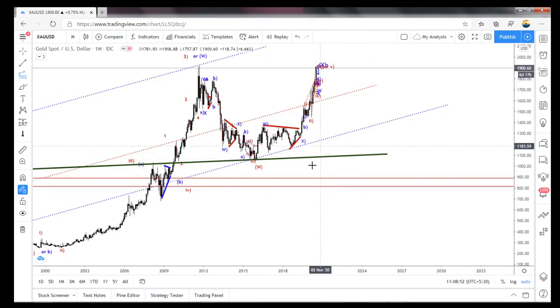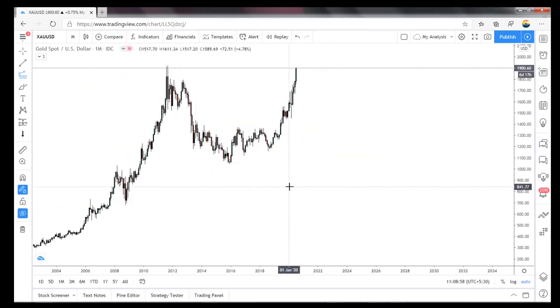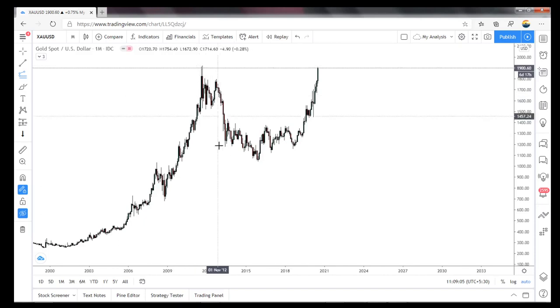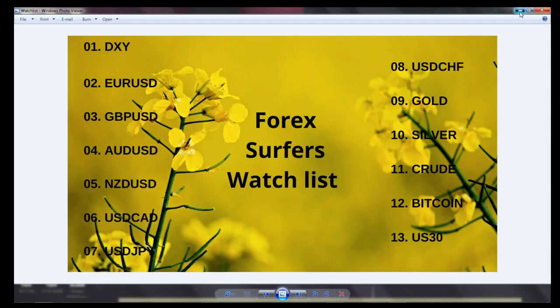So this is what I am explaining. A lot of people say once it reaches here it will go to 2000 or 2100, 2500, 3000. The current fundamental is also not suitable for the dollar. So gold has to shoot because of this pandemic crisis, whatever you can do. Same scenario, forget about this gold. The same thing in UCAD, I will show you that. That is why I have searched it.